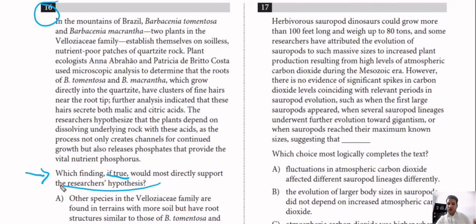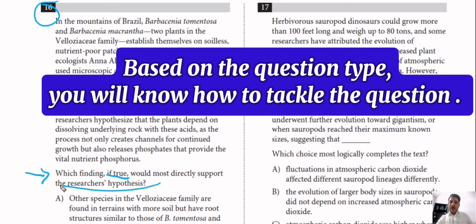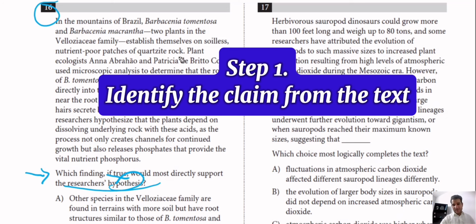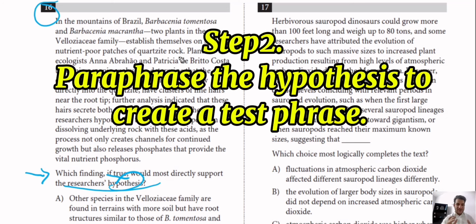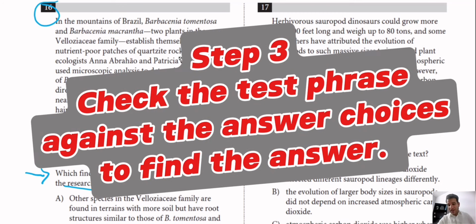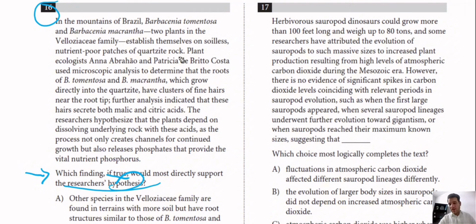Now, after identifying the question type, you must think of how to tackle this type of question. Command of evidence questions can be tackled in 3 steps. The first step is to identify the hypothesis or the claim from the text. The second step is to paraphrase this hypothesis in your own words to create what we call a test phrase. And then you're gonna check the test phrase against the answer choices to find a match, and any of the answer choices that can match your test phrase is the correct answer. Now let's put this into practice.